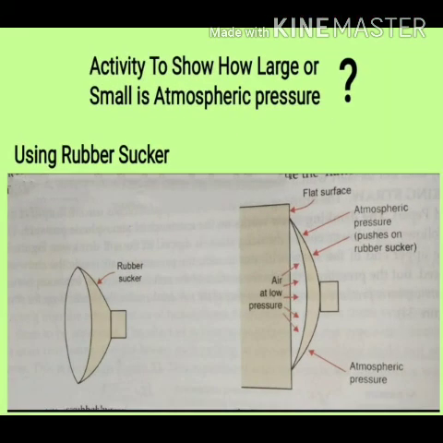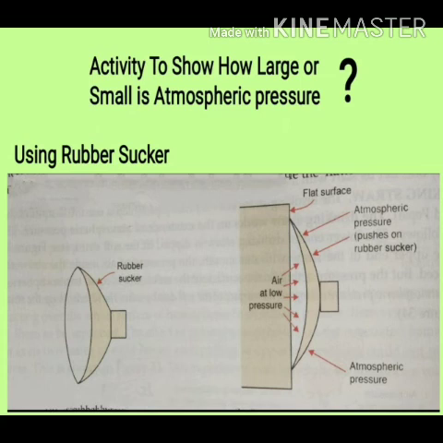Now to learn how large or small the atmospheric pressure is, let's have an activity with the help of a rubber sucker. What is a rubber sucker? A rubber sucker is a device made up of rubber or sometimes plastic that sticks firmly to a flat and smooth surface on pressing. Now how does it stick and why does all this happen? It is due to atmospheric pressure. Let's learn about the concept.